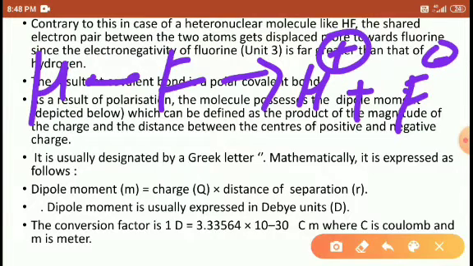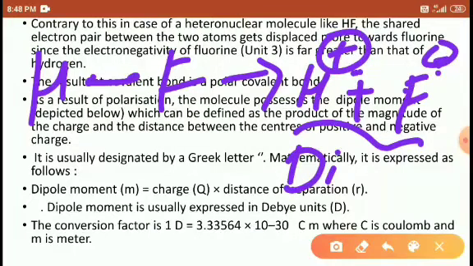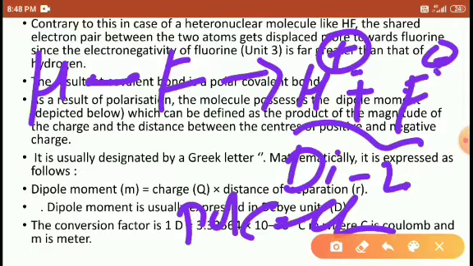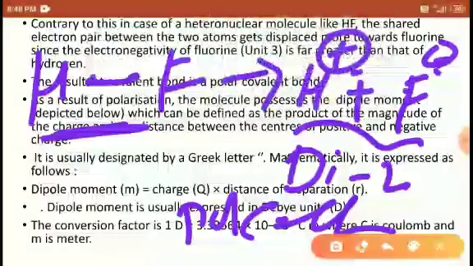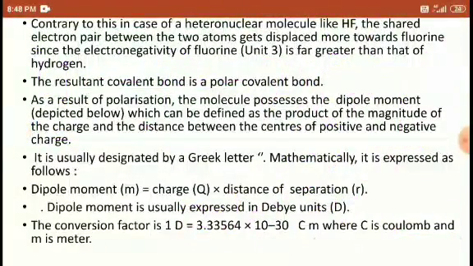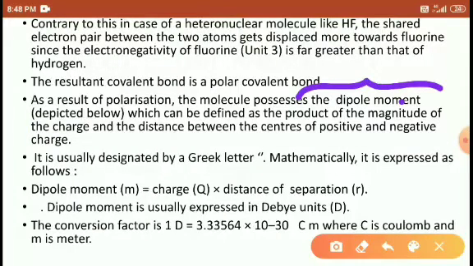So the two particles develop the charges, that is dipole. This is di. Pole means charge. Two charges, positive and negative. Two charges are developed when the particles cause movement. Movement means when they are separated. After separation, they develop the charge, that is dipole moment. Understood, students? So here the definition also mentions magnitude of charge and distance between the centers of positive and negative